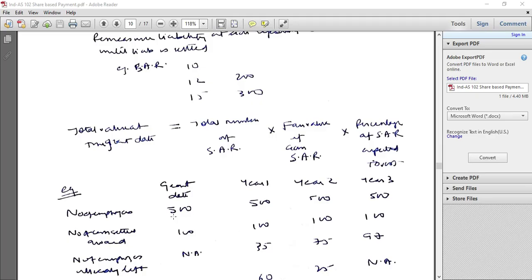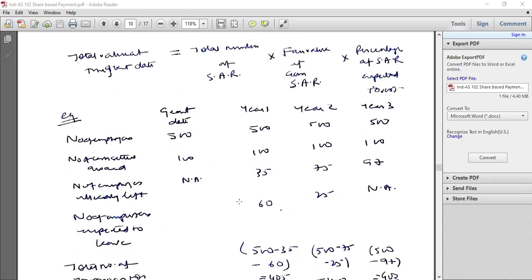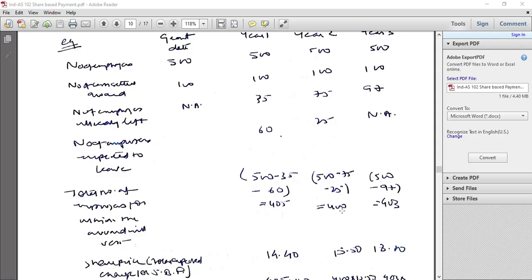Example, grant date 500, year 1 500, year 2 500, year 3 500. Number of cash settled awards is 100, 100, 100, and 100. Number of employees already left is 35, 75, 97. Number of employees expected to leave is 60, 25, NA. So 500 minus 35 minus 60 would be the number of employees, 405. 500 minus 75 minus 25, 400 would be the number of employees for year 2.